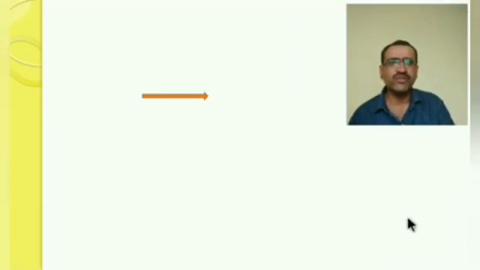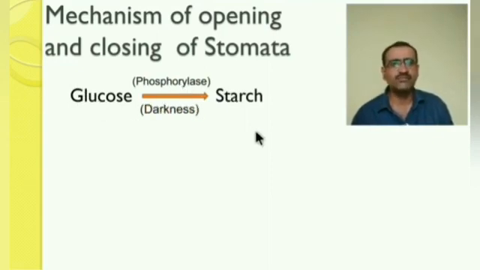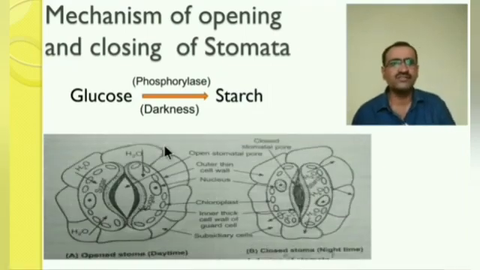Okay, second part, that is nothing but the closing of the stomata. It is the reverse of the same process. Here, in opening of the stomata, starch is converted into glucose, but in this process glucose is again converted into starch, when in the dark condition, that means at night. Okay, what process takes place? The glucose in the dark condition, in presence of the enzyme phosphorylase, is converted into starch.